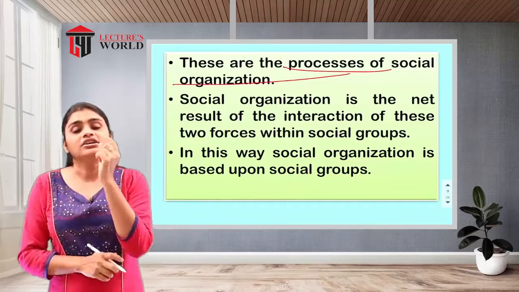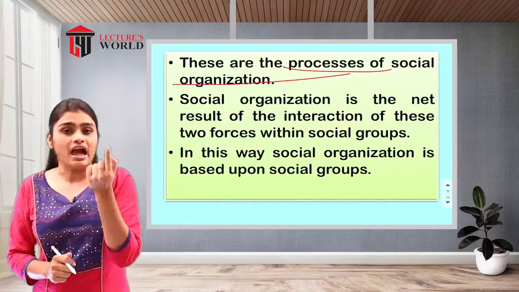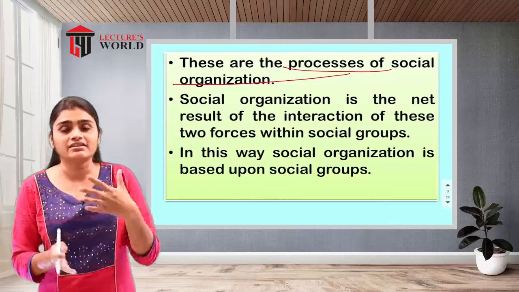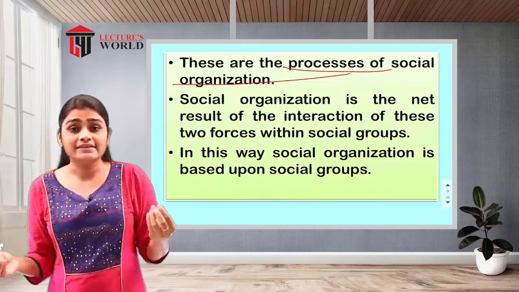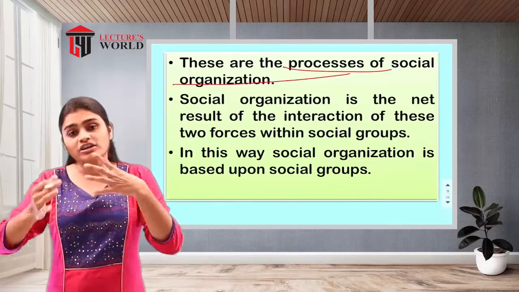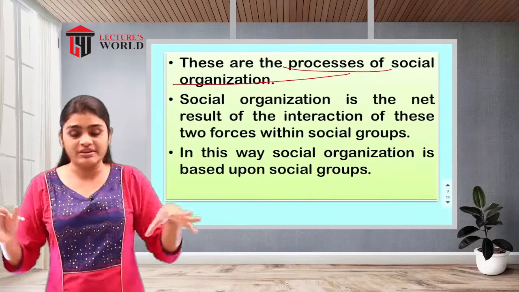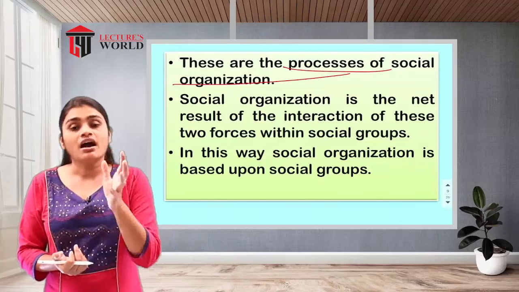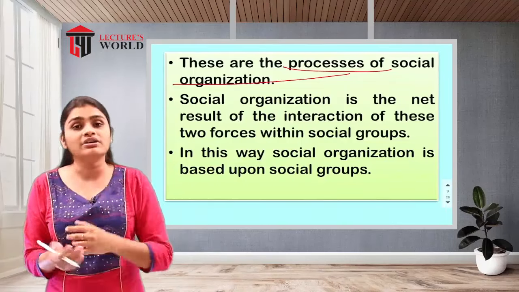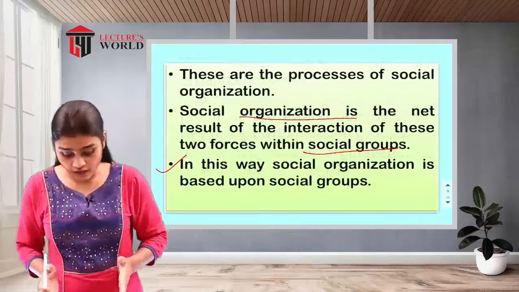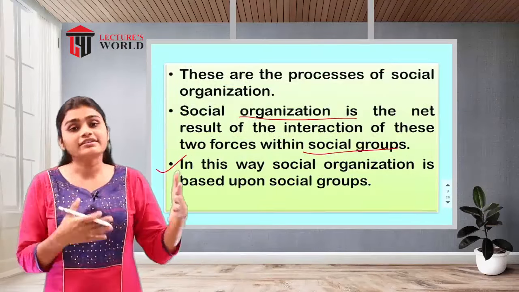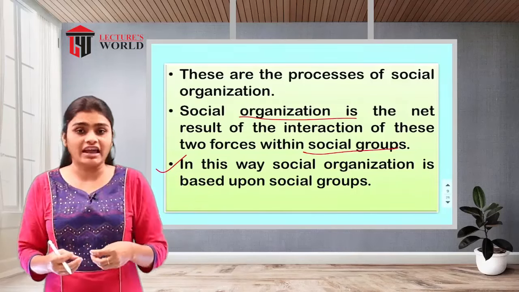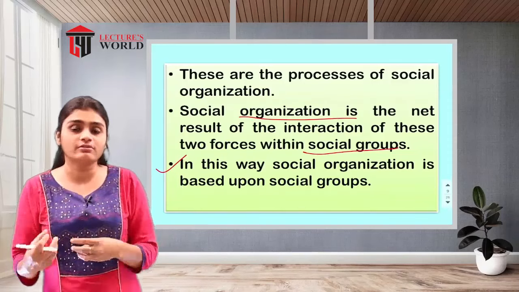Differentiation means it is making different parts. For example, in a 10th standard classroom there are 60 students, and we are going to divide those students into the categories of average, good, poor, excellent. So that will be converted into small groups. Differentiation is going to reduce the number of group members and the group size. And this is how social organization is based upon your social group. So the social group and the social organization have some interrelationship with each other.